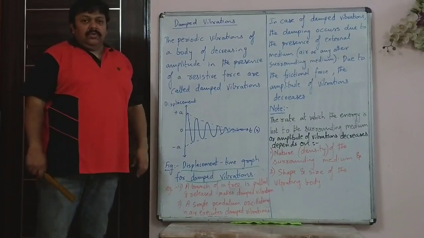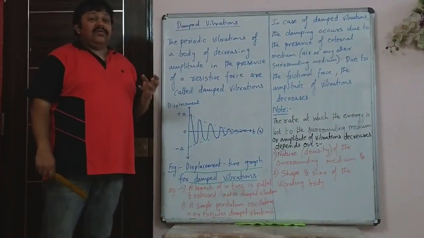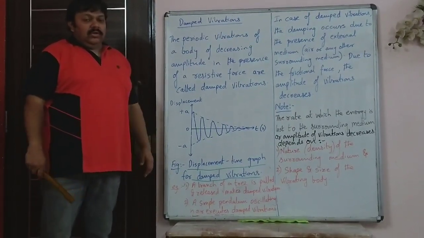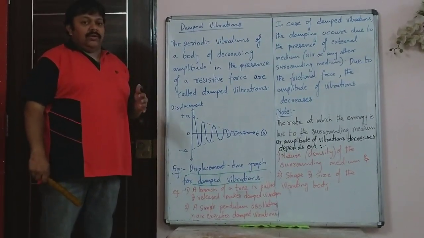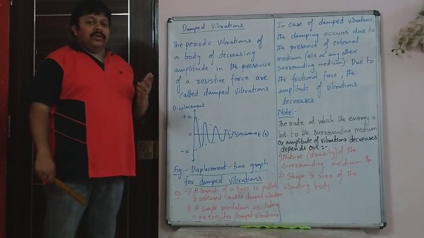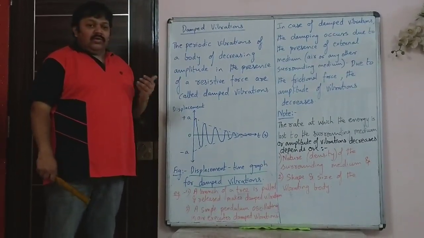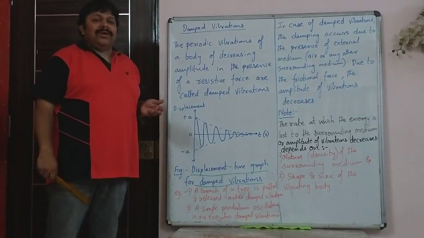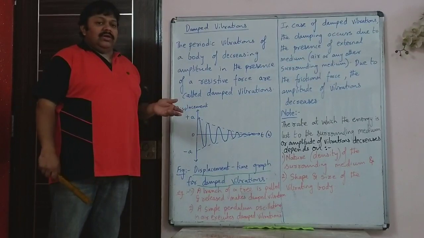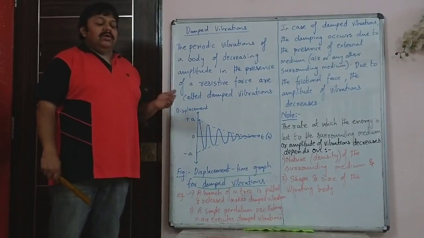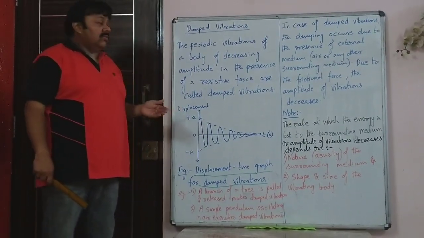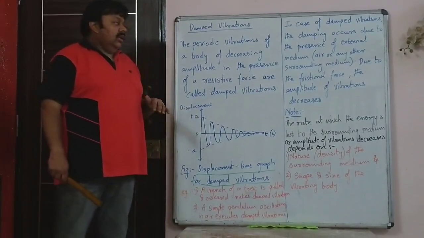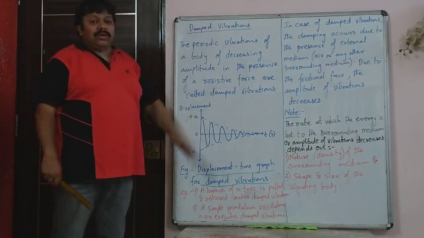Last time we had seen at the end free or natural vibrations, and we had drawn the diagram. In the diagram we saw that free or natural vibrations have constant amplitude and constant frequency. So the amplitude of vibrations doesn't decrease. But now that is not practically possible because there will be surrounding medium, and due to the presence of surrounding medium, the amplitude of vibrations would go on decreasing. So that is known as damped vibrations.